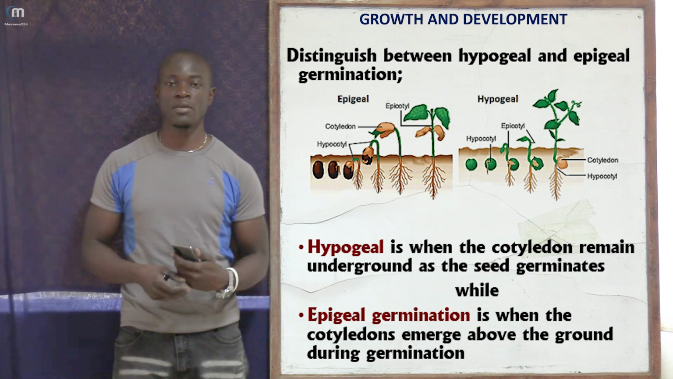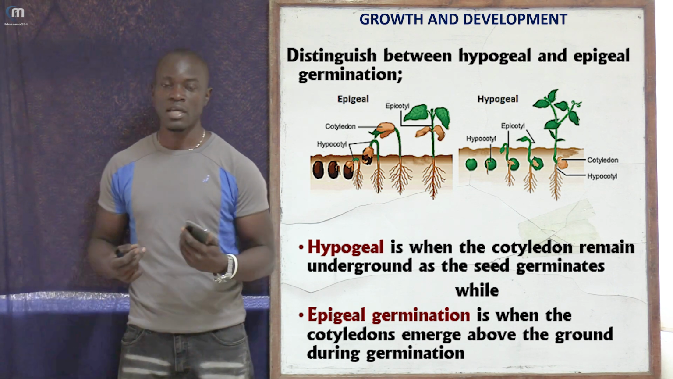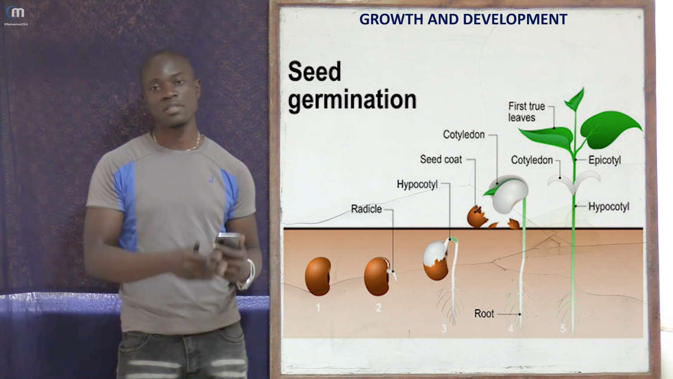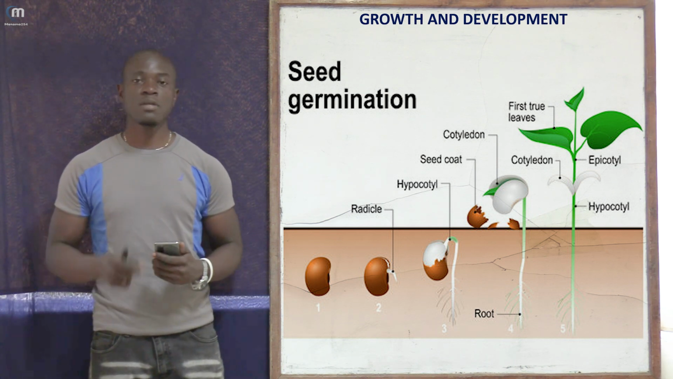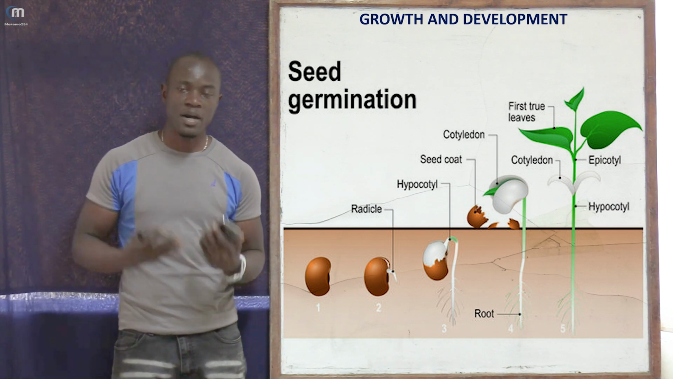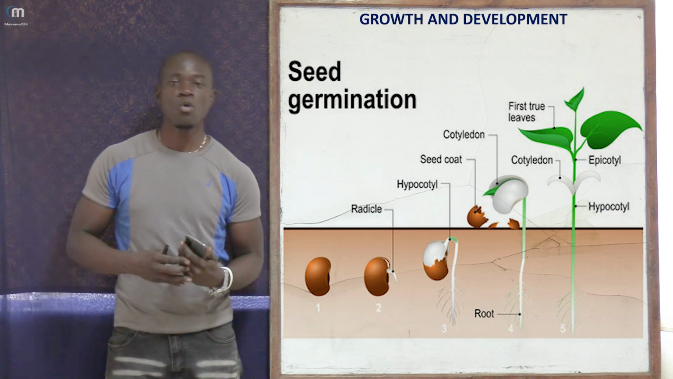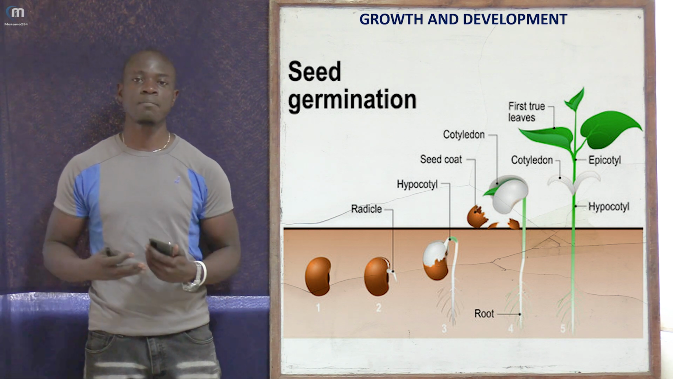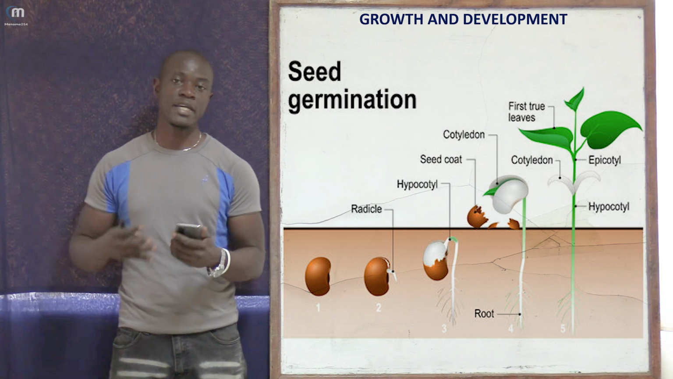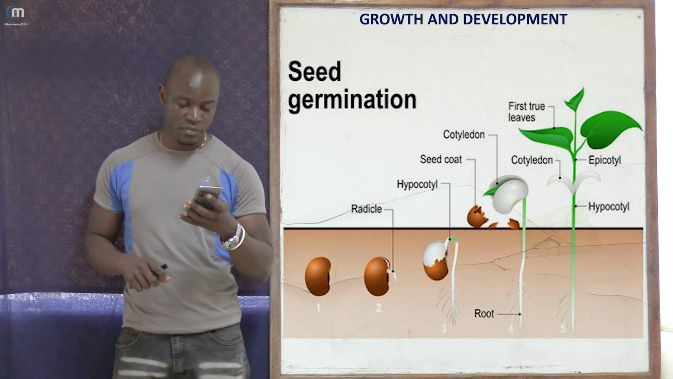But what is the epicotyl, on the other hand? The epicotyl is located above the cotyledons. It forms the shoot system, which includes the stem and the first leaves. That is the epicotyl. So remember, the hypocotyl lies beneath the cotyledons and above the root system of the plant, while the epicotyl is located above the cotyledons and forms the shoot system of the plant, which includes the stem and the first leaves.